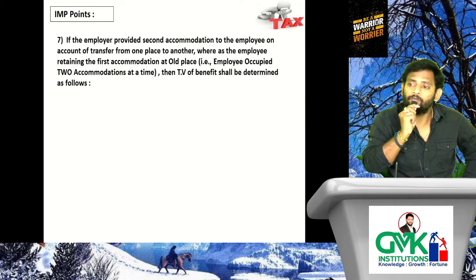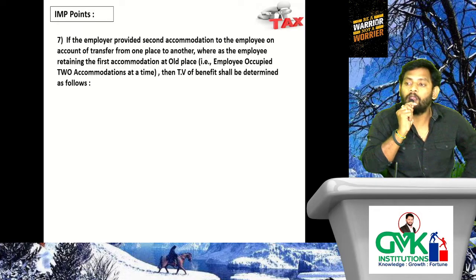He has to vacate. But he occupied the Hyderabad accommodation also along with the Mumbai accommodation. How? At the Hyderabad accommodation his parents are residing, and at the Mumbai accommodation his wife and children are residing. Understood the point? That means two accommodations are occupied by the employee at a time.